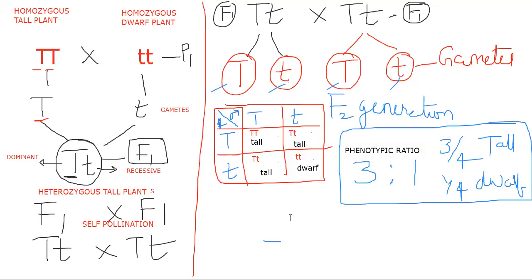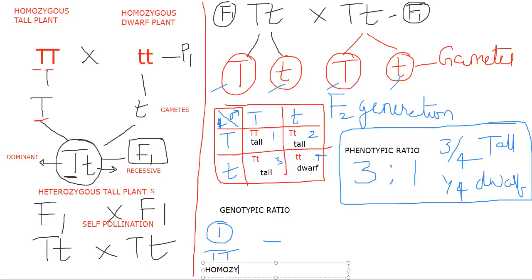Next, the genotypic ratio. We need to find out the genes, whether they are homozygous or heterozygous. Let me give numbers 1, 2, 3, 4. Number 1 is capital T, capital T, which is homozygous tall.